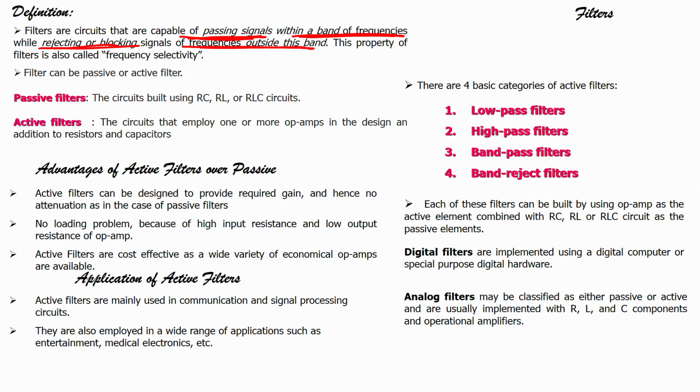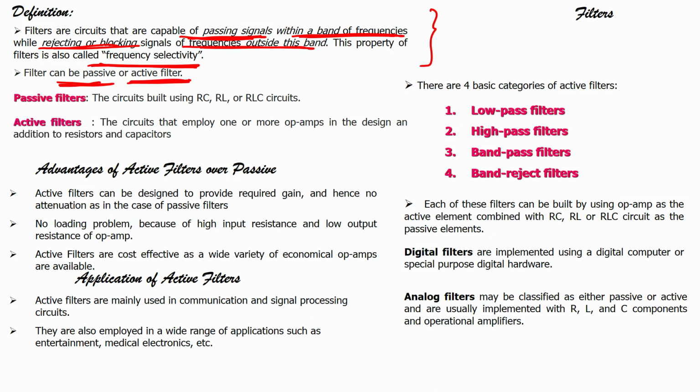So, if you select a band of frequency that you need to pass and you want to reject or block the signals outside that band, you can use filters. This property of a filter is also called frequency selectivity, because you are selecting a particular frequency from the total band of frequencies. Now, next: filters can be passive, filters can be active.